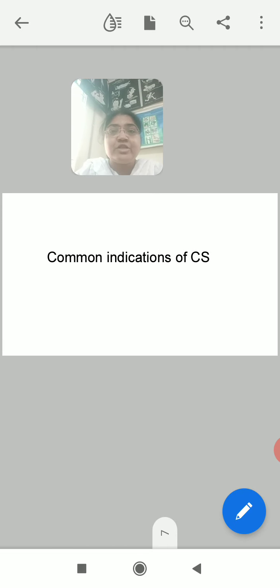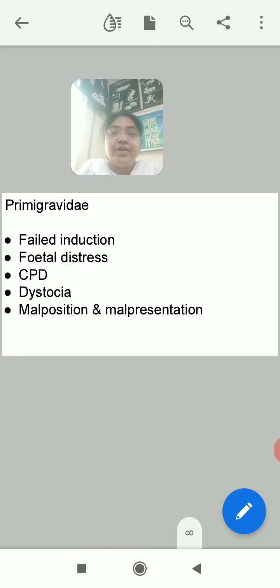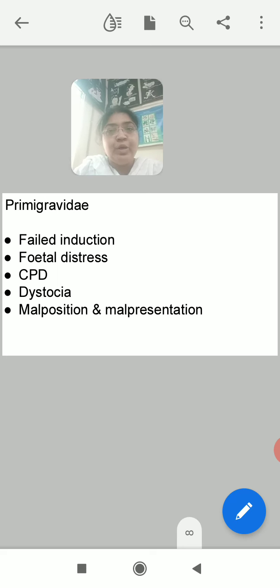Now, out of all these complications, few are the common indications where cesarean section is frequently done. First, we discuss those common indications of cesarean section in the primi gravida. Now you know who is primi gravida? A woman who is first time pregnant. Failed induction. The primi gravida has good muscle tone, so even when the labor is induced, oxytocin drip is given or homeopathic remedies are given to induce labor or to cause progress of the labor, it fails. So you may go for cesarean section.